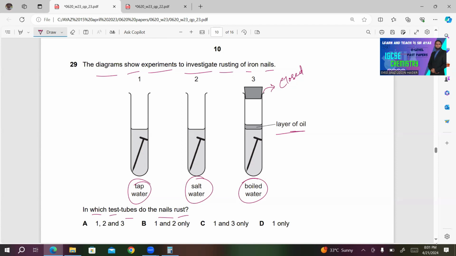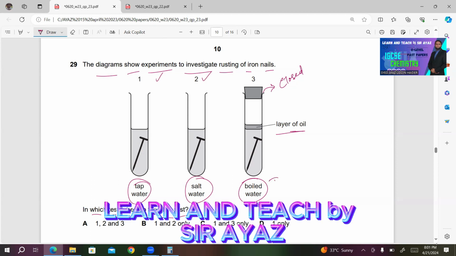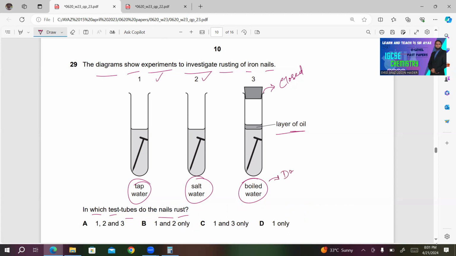So in 1 and 2, the iron nail will definitely rust. What about 3? In 3, we have boiled water. Boiled water does not contain oxygen because oxygen is more soluble in cold water. And there is a layer of oil so that the air will not come in contact with the water.